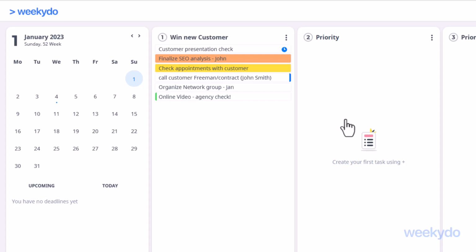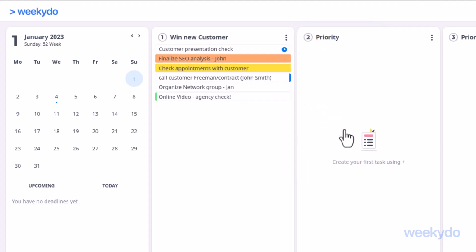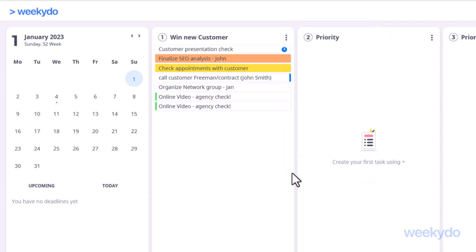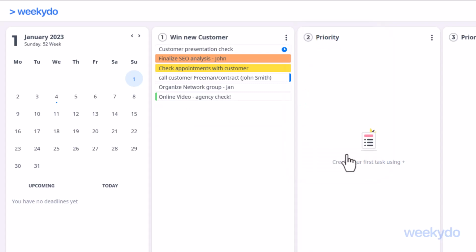If you want to copy the text of a task, simply click on Copy Text. It is then on the clipboard, and you can simply paste it somewhere else, for example, into an email. Using the duplicate function, you can duplicate tasks and then edit them within the widget, which saves you a lot of time. And then, of course, there is the delete button, with which you can remove tasks from the widget for good. But overall, completed tasks are the best.